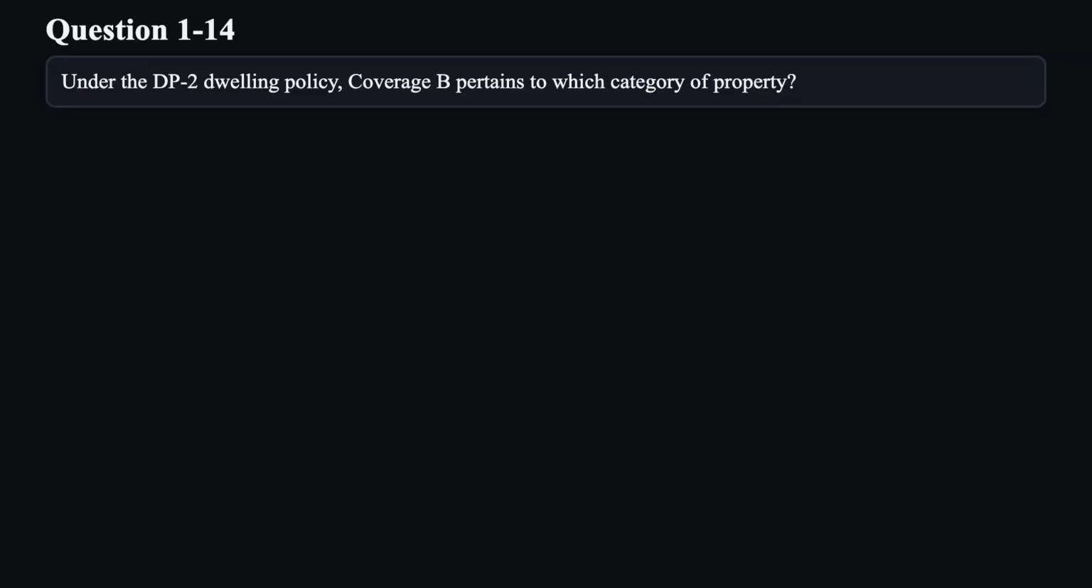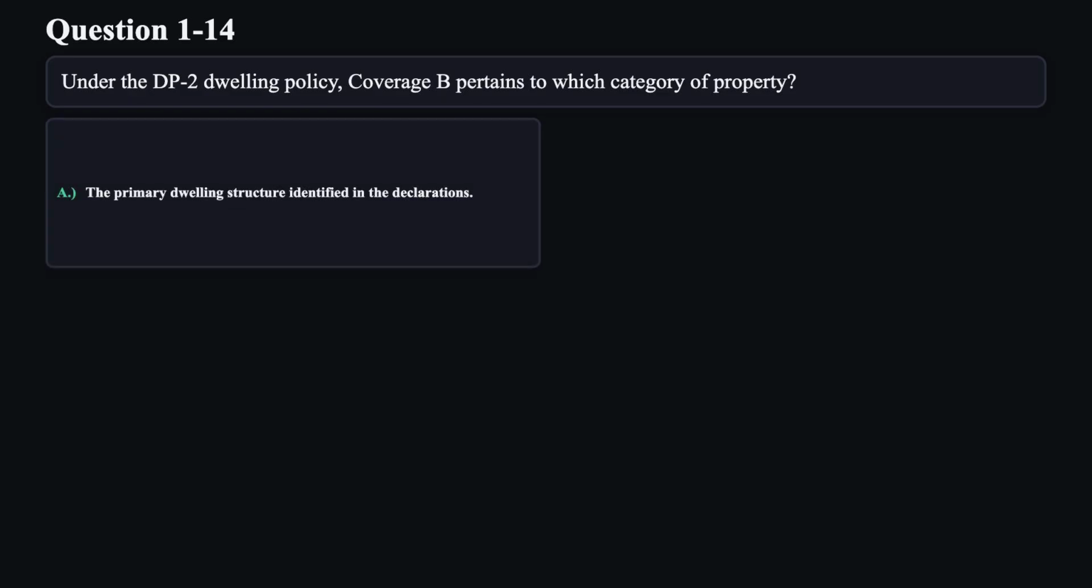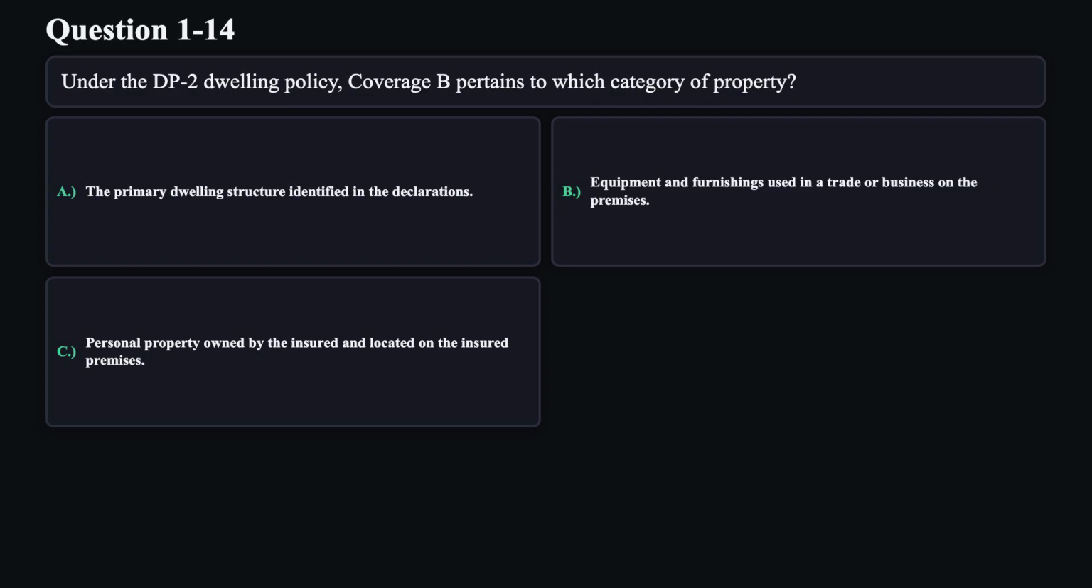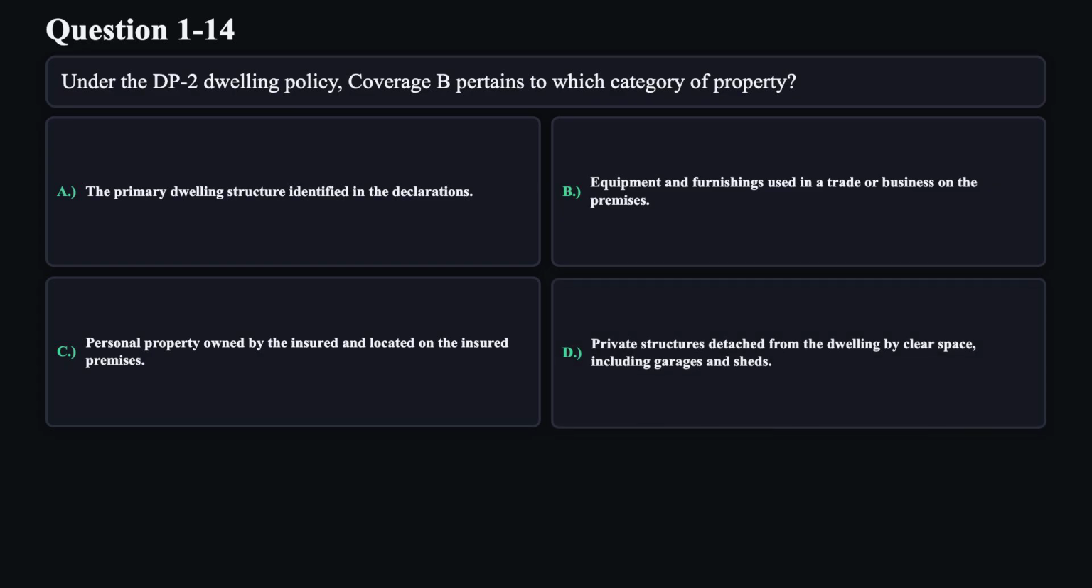Question 14. Under the DP2 dwelling policy, coverage B pertains to which category of property? A. The primary dwelling structure identified in the declarations. B. Equipment and furnishings used in a trade or business on the premises. C. Personal property owned by the insured and located on the insured premises. D. Private structures detached from the dwelling by clear space, including garages and sheds.